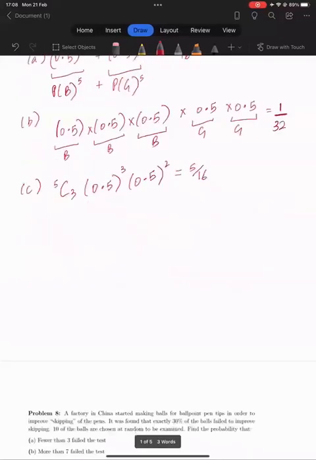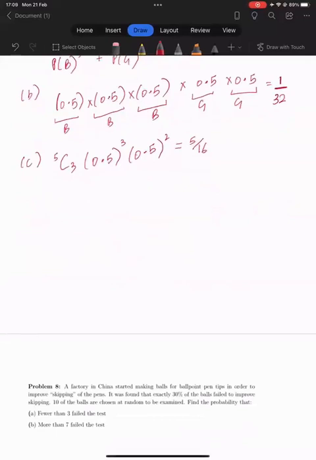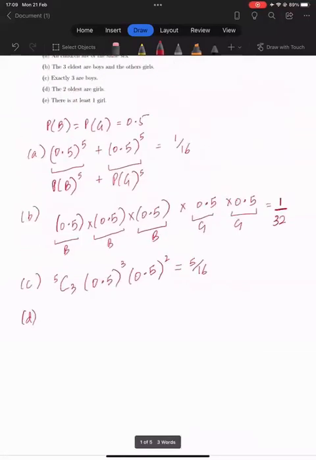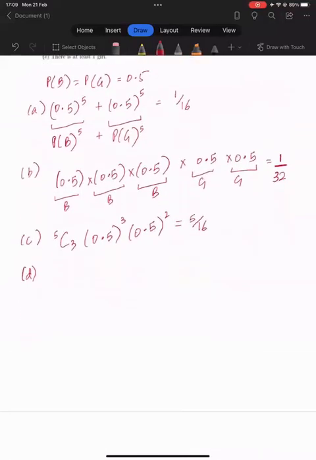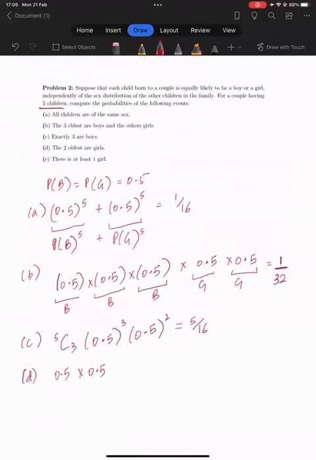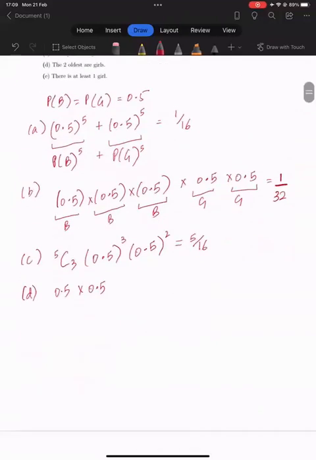Okay. Part D. It says the two oldest are girls. So now they have told us that the oldest two are girls. So that probability is 0.5 into 0.5. The other three can be anything, but we only want the probability of the event that the two oldest are girls. So it should be 1/4.